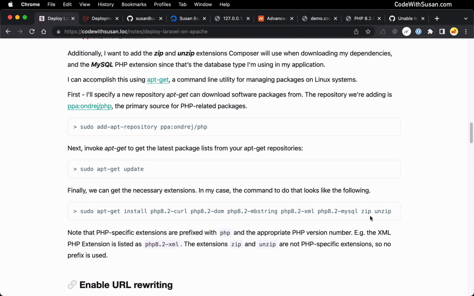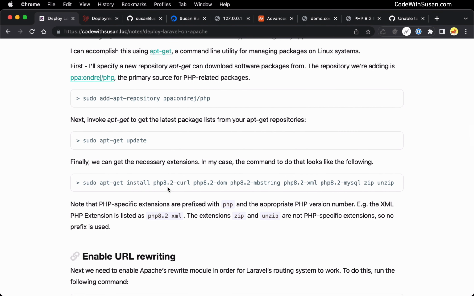I'm also throwing in the modules zip and unzip. These are 2 modules that Composer, our dependency management program we use in Laravel, is going to expect. If you don't include this, you'll get some warnings when you get to working with Composer here in a moment. So long story short, adapt this command as needed for the modules you're missing on your server, and then go ahead and run it.